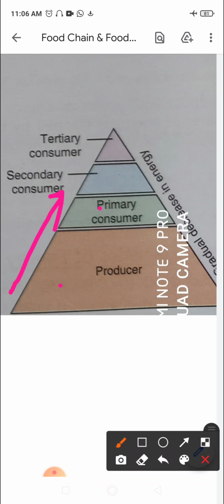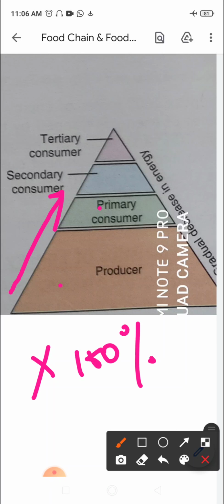And the transfer of energy is not 100%, right? So that is one point over here. At the producer level, at the base of the pyramid, the total energy available is more than at the highest trophic level because of loss of energy from one to the next trophic level, right?